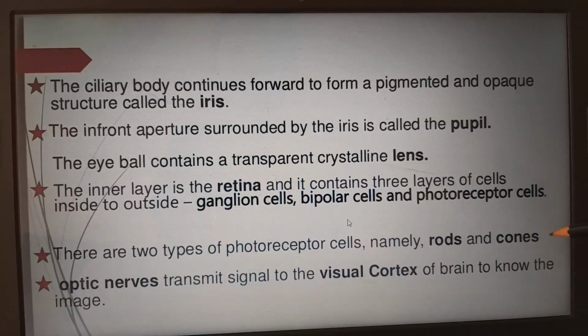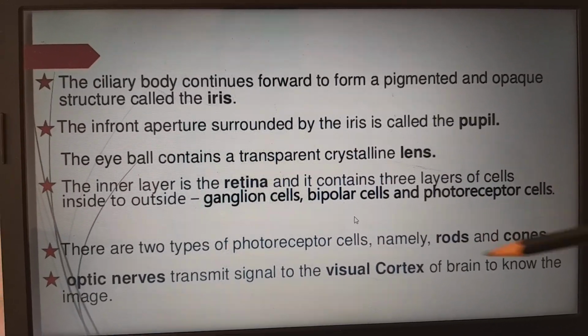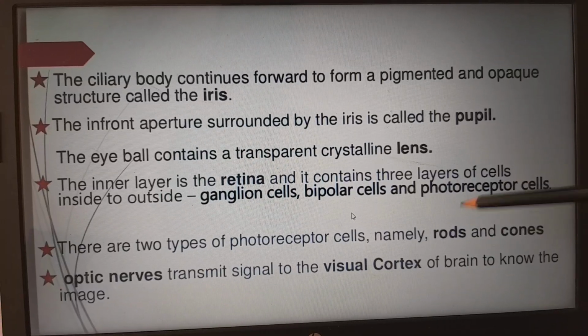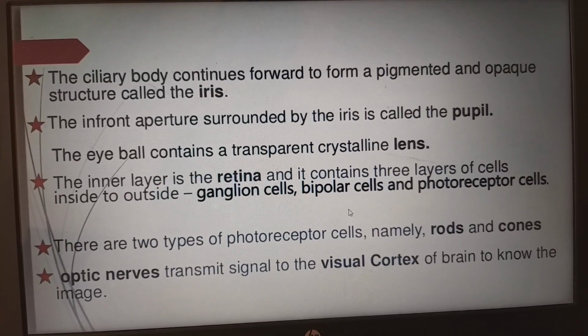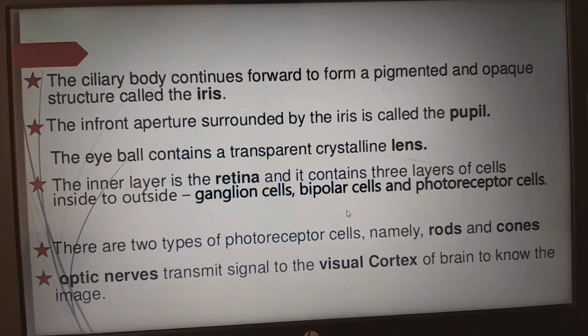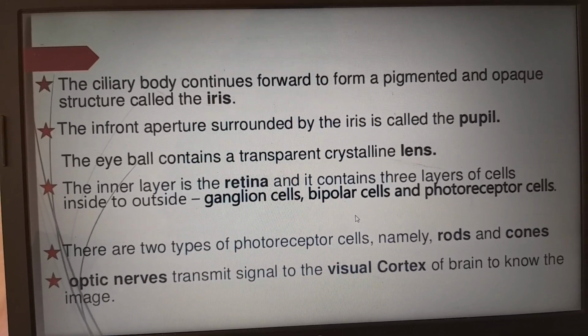So cones are for bright light vision, rods are for dim light vision. You can always remember: cone is for more light accommodation, rod is for less light accommodation. So you can remember in that manner also. Optic nerves transmit the signals to the visual cortex of the brain to know the image.